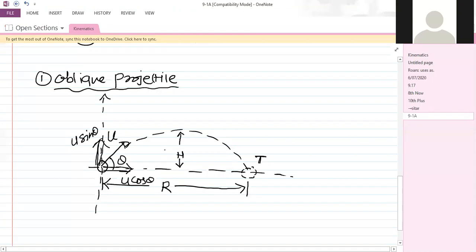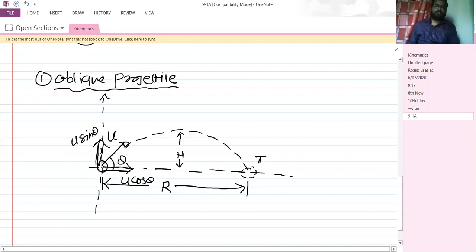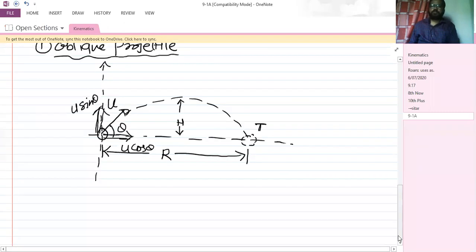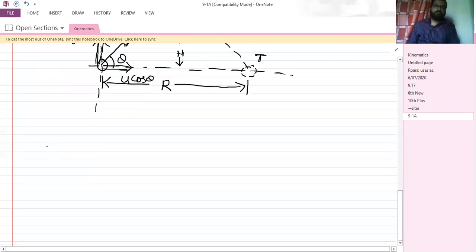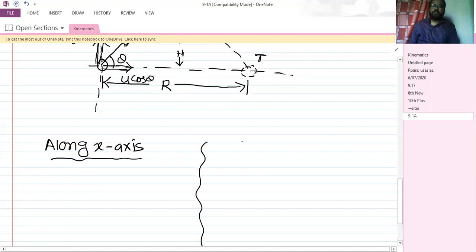So u has two components, u cos theta and u sin theta. So we can split this motion into two 1D motions, isn't it? That means I can break this motion into two 1D motions, one horizontal motion and one vertical motion. So along the x-axis whatever components are there, and along the y-axis whatever components are there, that we have to write over here, right?